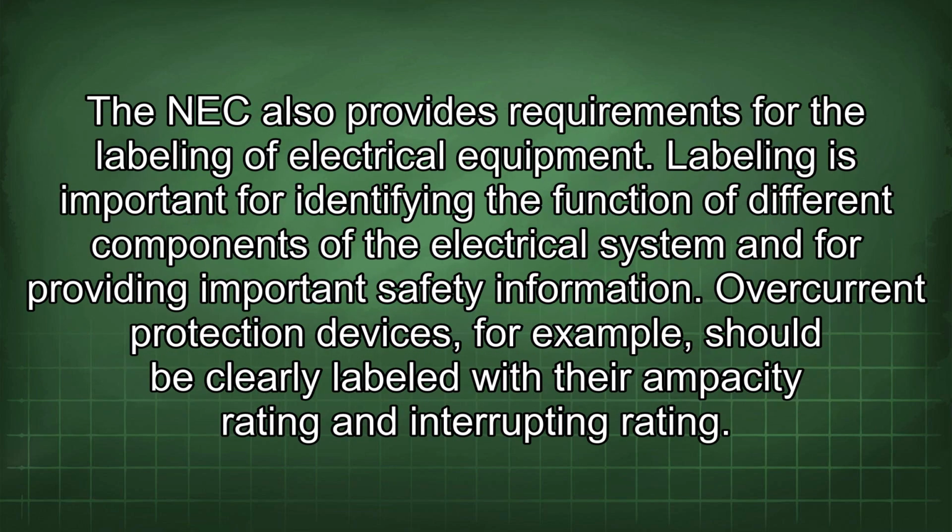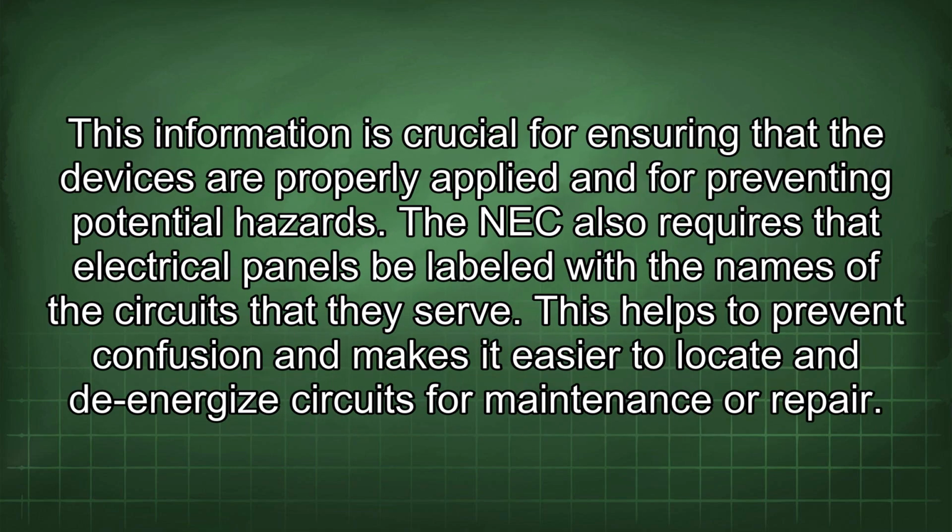The NEC also provides requirements for the labeling of electrical equipment. Labeling is important for identifying the function of different components of the electrical system and for providing important safety information. Overcurrent protection devices, for example, should be clearly labeled with their ampacity rating and interrupting rating. This information is crucial for ensuring that the devices are properly applied and for preventing potential hazards.